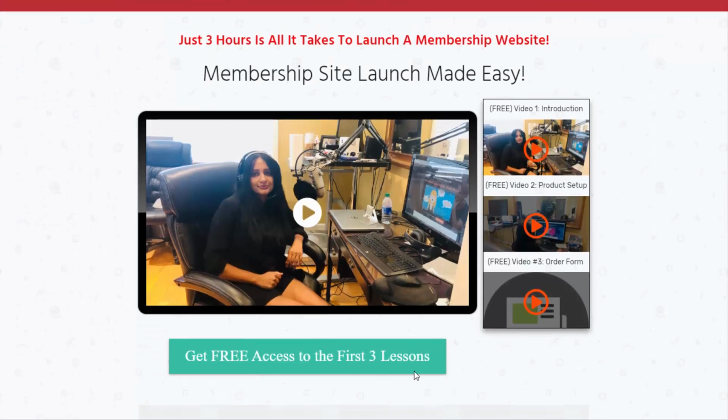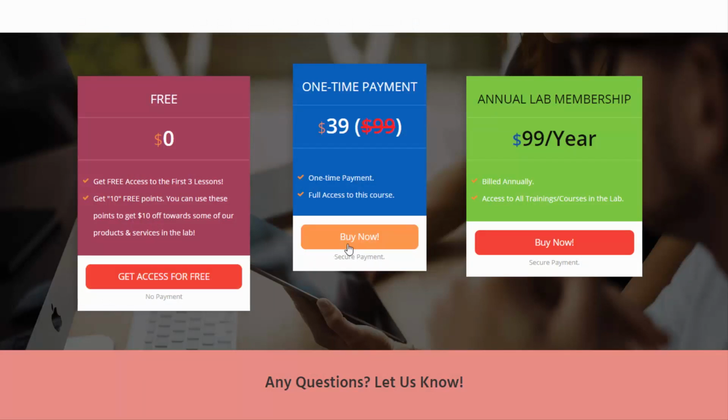Now for the paid product, the flow is slightly different. For your paid product, you need to create your products page or your sales page in WordPress, and then you will need a payment button so users can purchase your product or service. So how do you do that? There are a few options.